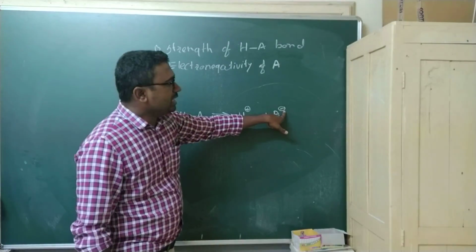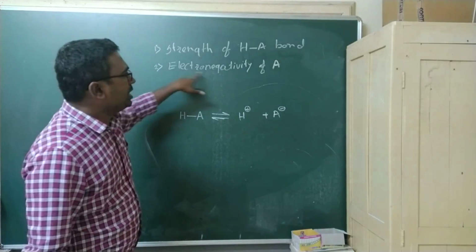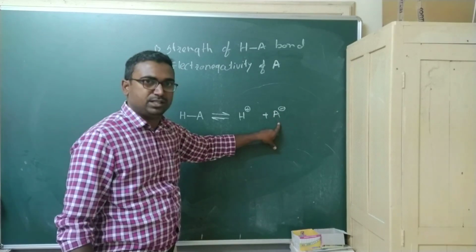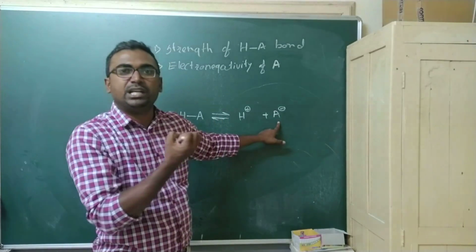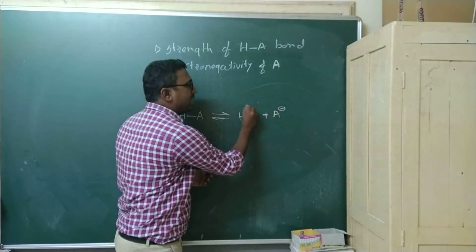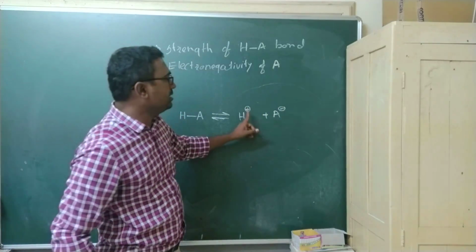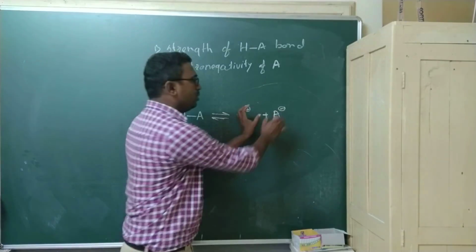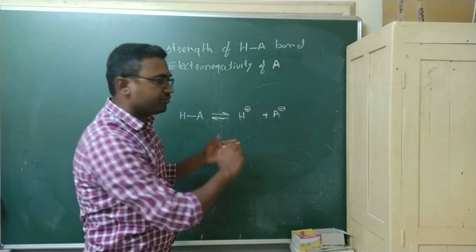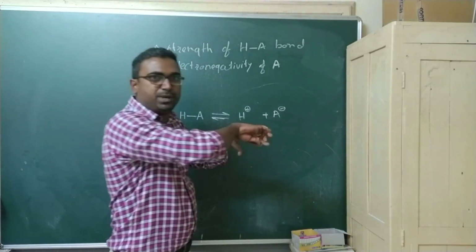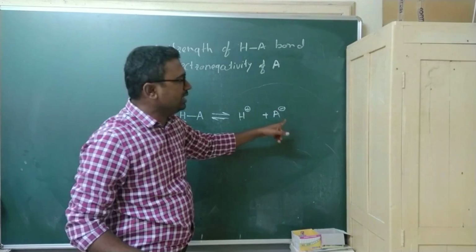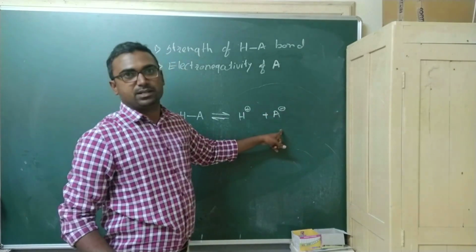As the electronegativity of A increases, it will hold the negative charge towards itself and will not have any attraction with the positive charge. Both ions will separate from each other because the electronegativity of A is higher.